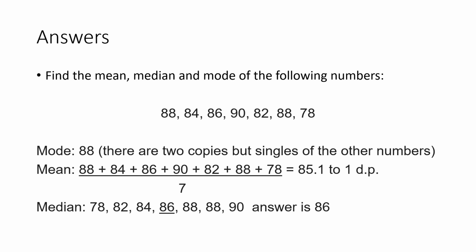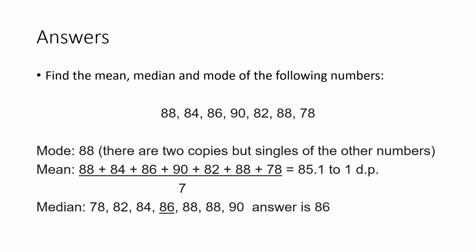The mean. We add all the numbers. We get 88, add 84, add 86, add 90, add 82, add 88, add 78. And then you divide that total by the number of data, which is 7. So you get 85.1 in this case to 1 decimal place. It's been rounded. It is okay to get a decimal answer for an average, even though there are no decimals in our actual data. It's perfectly fine.